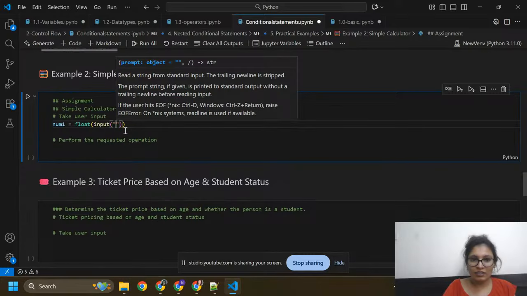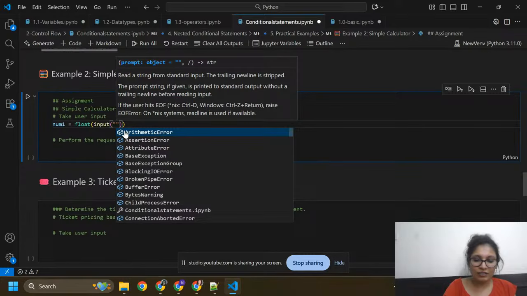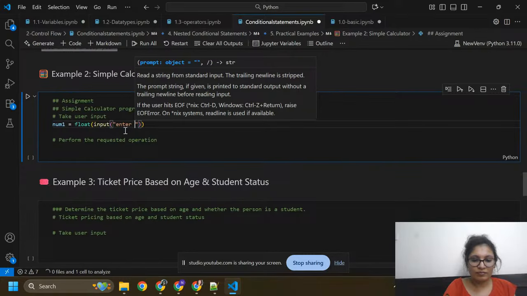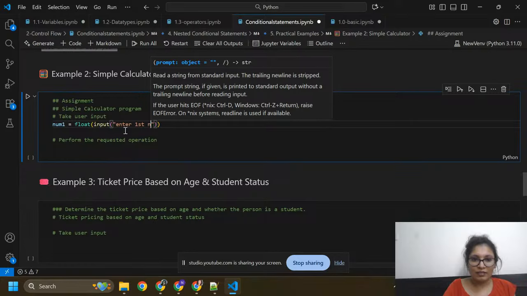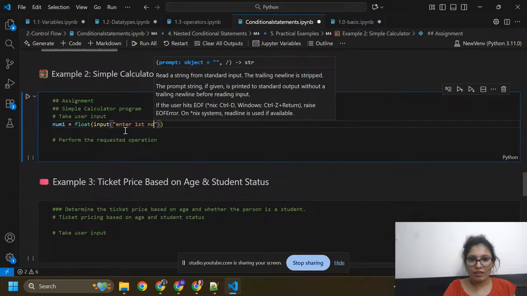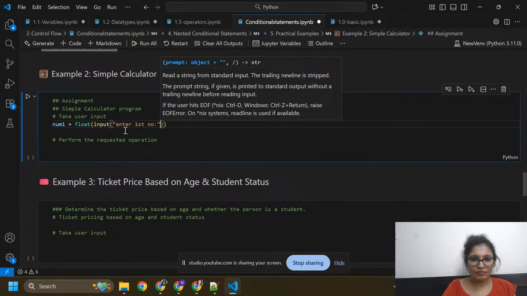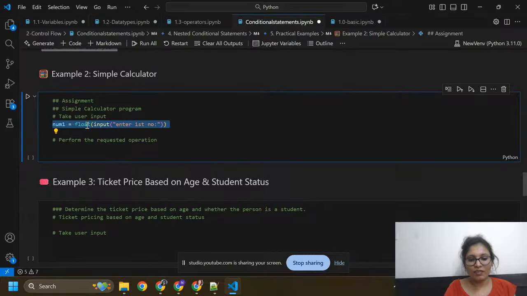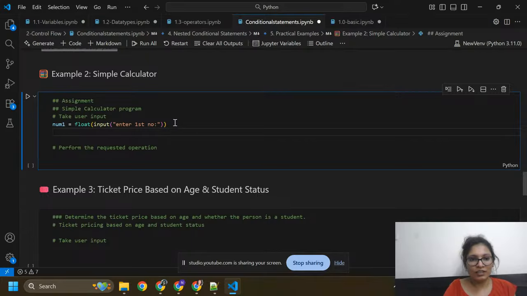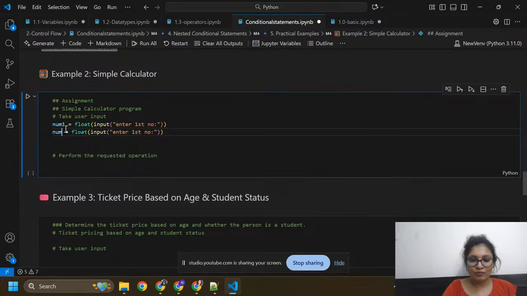Here I just need to write: enter first number, colon. After this I am going to write number2, that is also in float: enter a second number.